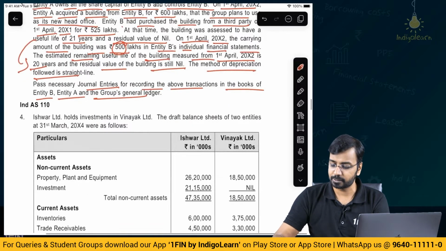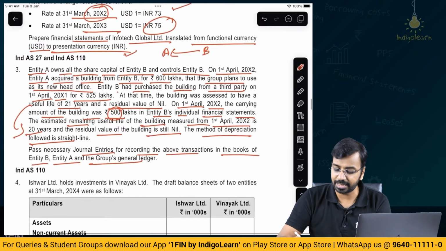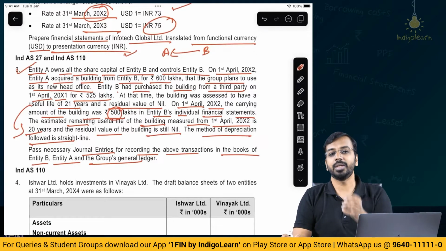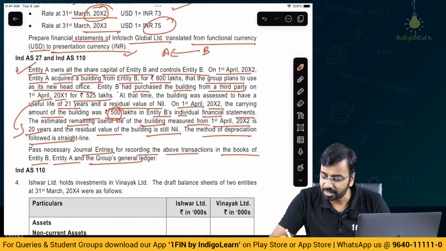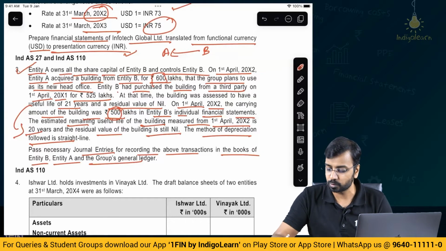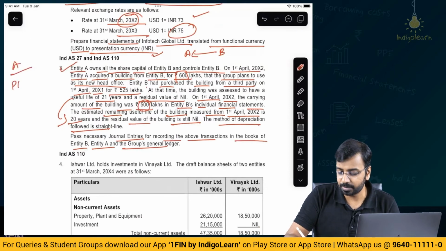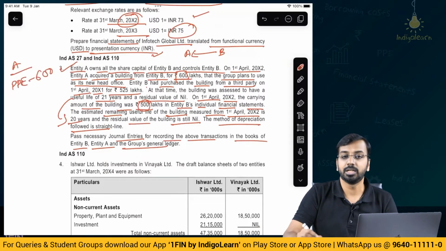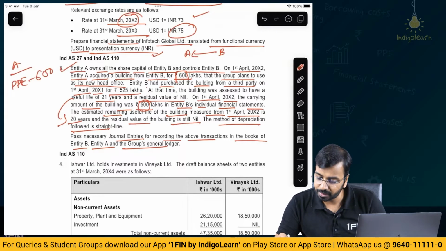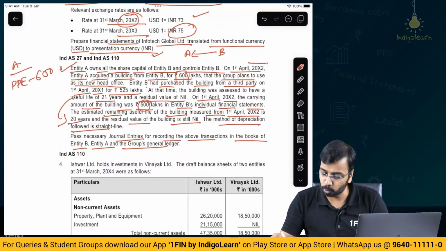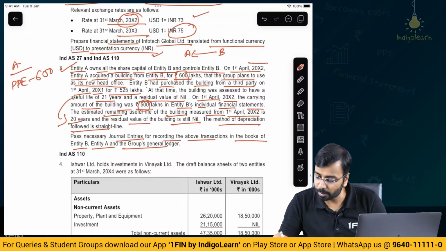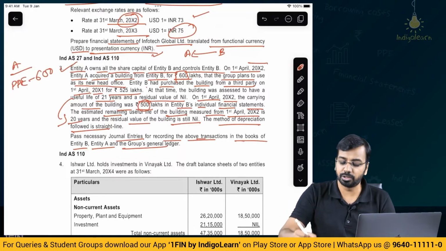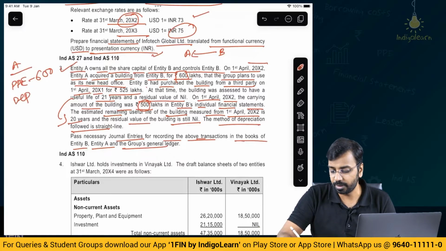Here what we need to understand is, as far as Entity A is concerned, it is acquiring a building. So, in the standalone financial statement, what will it say? It will say that 600 lakhs is the purchase. So, in A's financial statement, you will say PPE purchased at 600 lakhs. Useful life of 20 years. When did they buy? They purchased on 1st of April of year 2 and they have not said till which date. Above transaction only 600. If at all you need to calculate depreciation, depreciation will be divided by 20, you get 30,